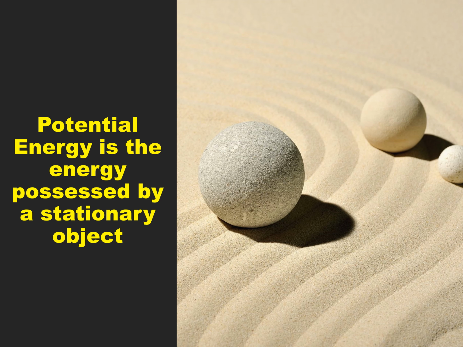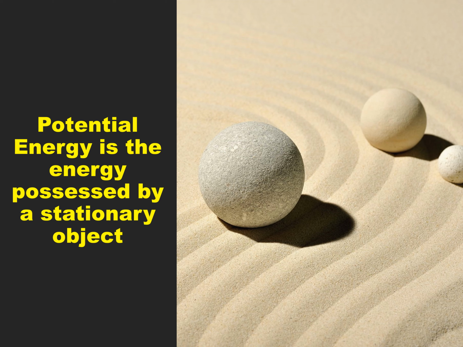So, the second form of energy is known as potential energy. And potential energy is the energy possessed by an object when that object is not in motion. Remember, for kinetic energy, the object that possesses kinetic energy must be in motion, but for potential energy, that object must not be in motion.